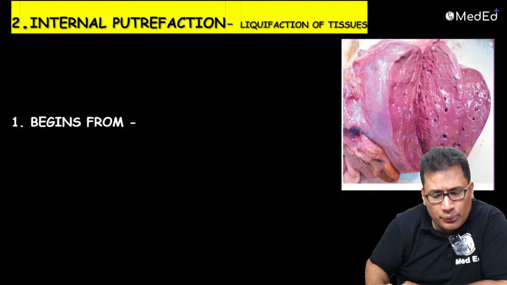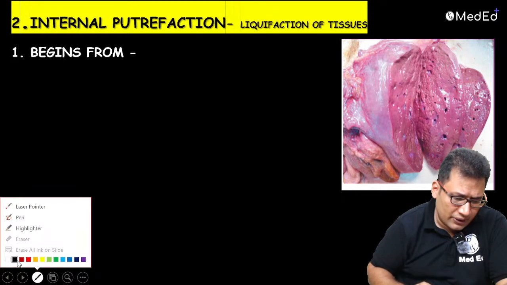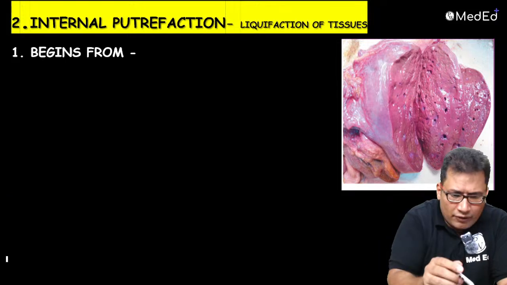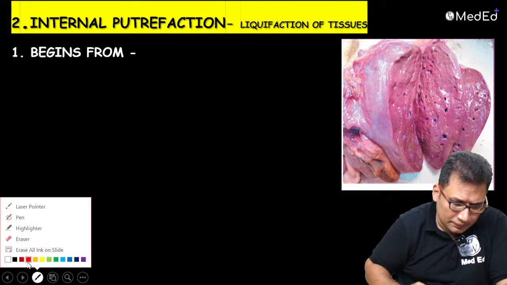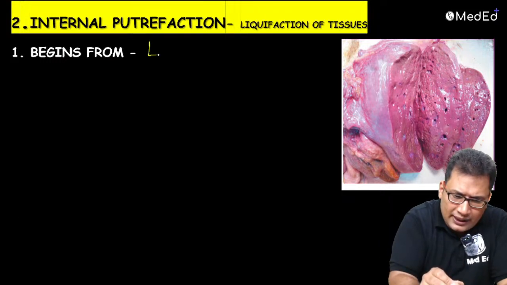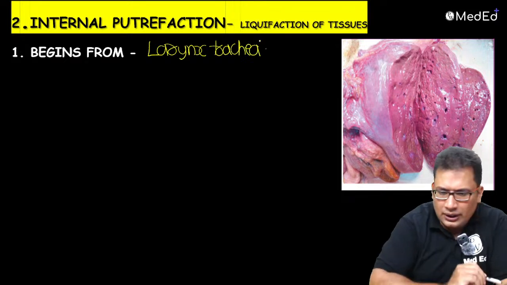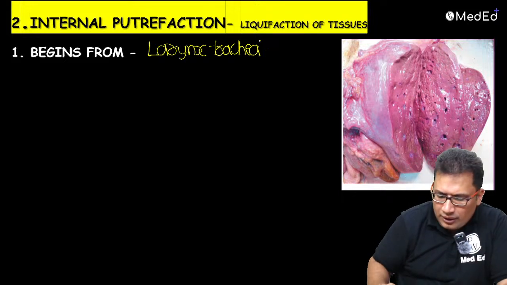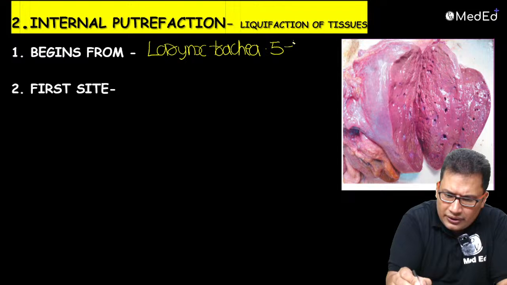Liquefaction of tissues begins from the larynx and trachea. The first site, the larynx and trachea, is affected in 5 to 10 days.